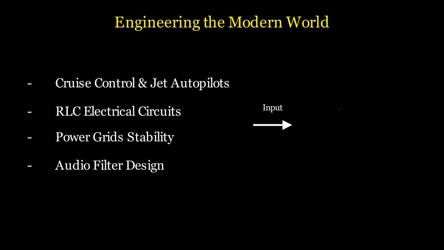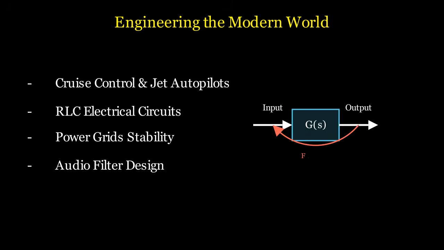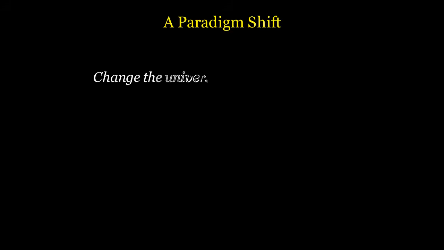The applications of this math magic are completely foundational to modern technology. Over 90% of industrial control systems, from the cruise control in your car to the autopilot on a commercial jet, rely on Laplace transforms. Electrical engineers use it constantly to analyze complex RLC circuits, where capacitors and inductors create differential equations that would be a nightmare to solve by hand. By converting circuit behaviors into the S domain, engineers can design stable power grids and audio filters using simple algebraic transfer functions. The modern technological world is built upon this brilliant bridge between calculus and algebra.